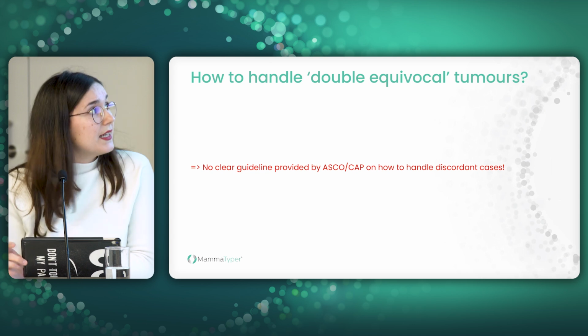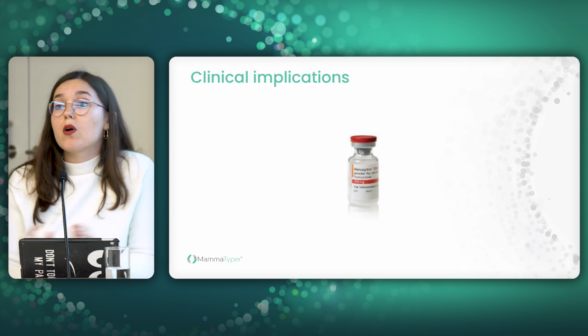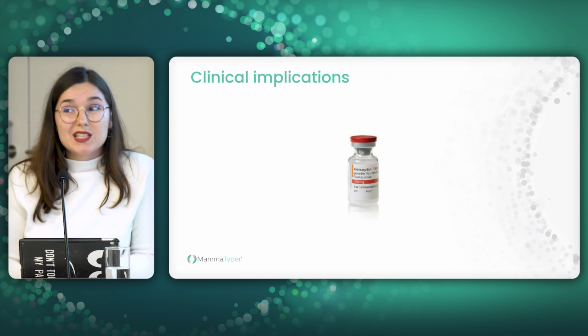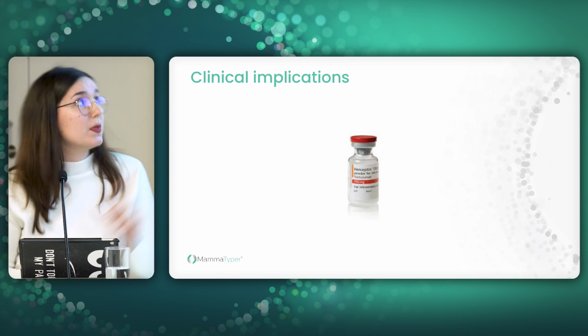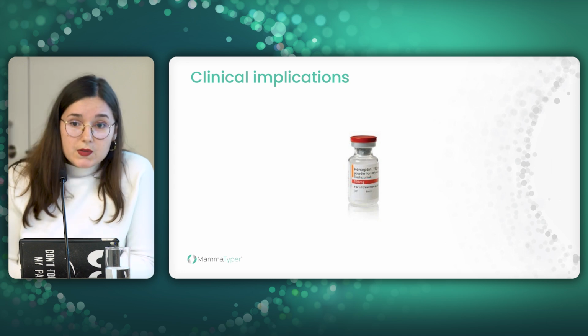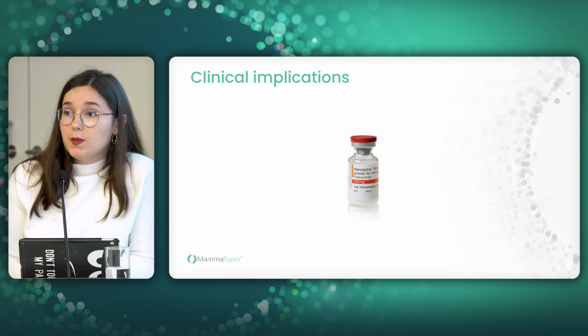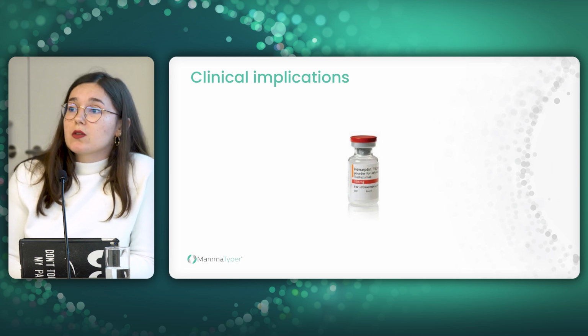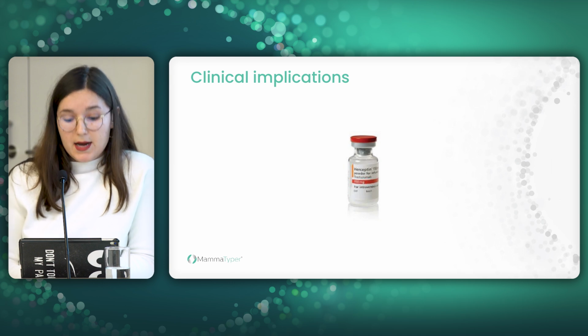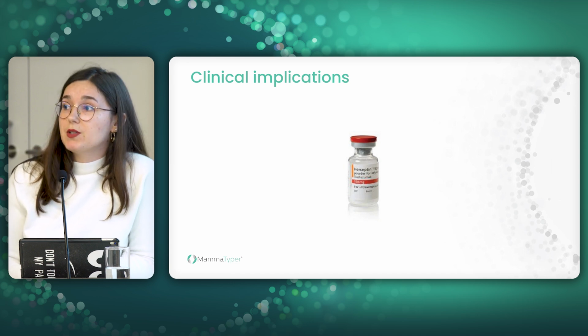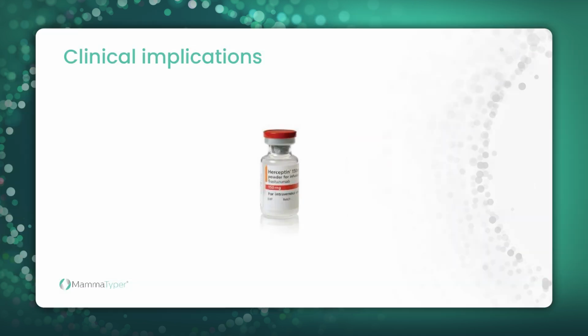But why discuss this subgroup of equivocal ISH? Because it doesn't happen that often. Because these results will have clinical implication for a patient. So patients from groups 2, 4, and 5 won't receive the treatment by Herceptin, a monoclonal antibody specific to HER2. And patients from groups 1 and 3 will or could receive the treatment.